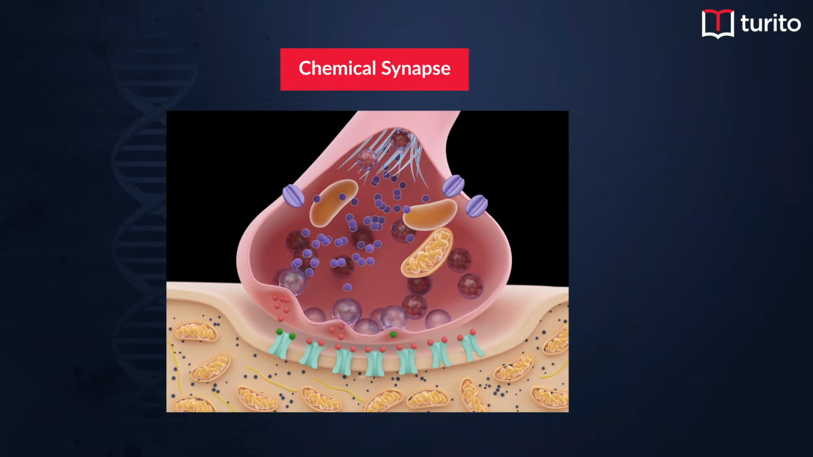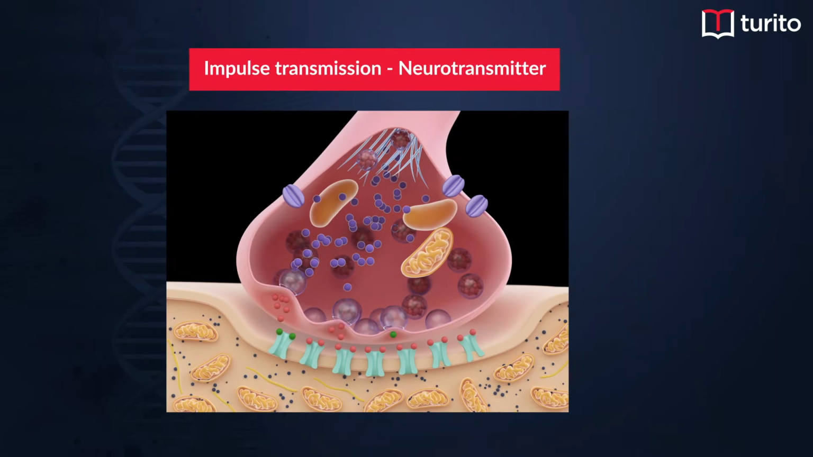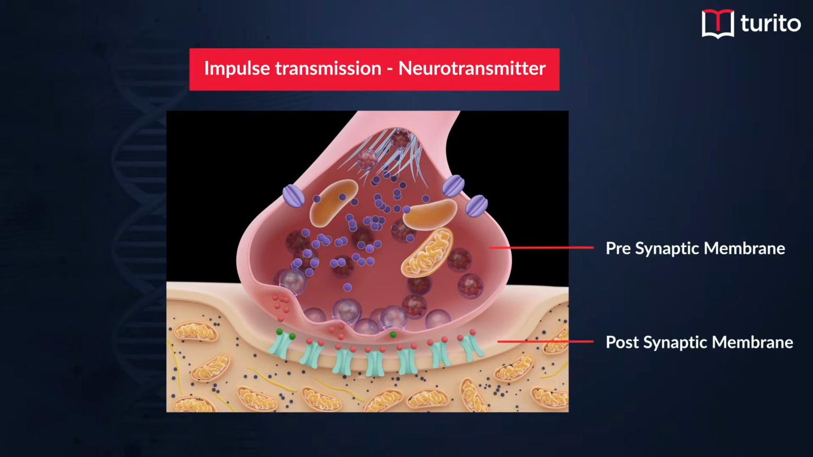Now in a chemical synapse we see that the impulse transmission is happening with the help of a chemical called the neurotransmitter. Here, like any other synapse, there is a presynaptic membrane, a postsynaptic membrane and a synaptic cleft. This synaptic cleft is where the chemical is released and then accepted by the postsynaptic membrane, and the transmission happens. Let's understand the detailed process of transmission.